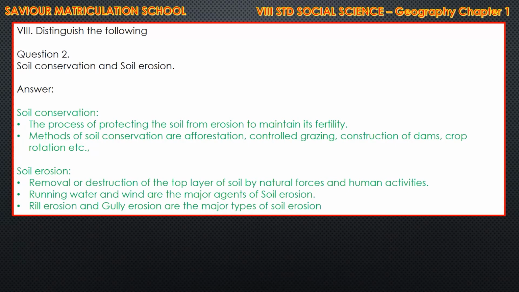And soil erosion. What is soil erosion? First you have to write, removal or destruction of the top layer of soil by natural forces and human activities. Second point is, running water and wind are the major agents of soil erosion. And rill erosion and gully erosion are the major types of soil erosion.